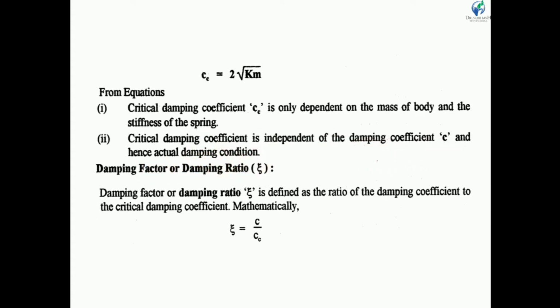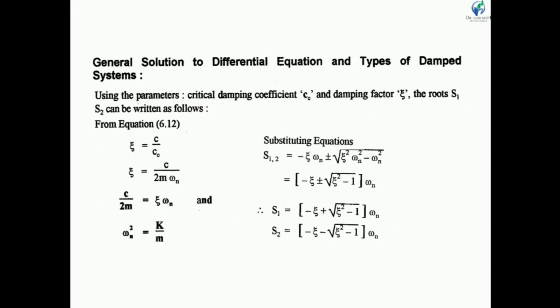The damping factor or damping ratio. So the damping ratio is denoted as zeta, and it is defined as the ratio of the damping coefficient to the critical damping coefficient. Mathematically we can say that zeta is equal to c by cc. So here c is the damping coefficient and cc is the critical damping coefficient.